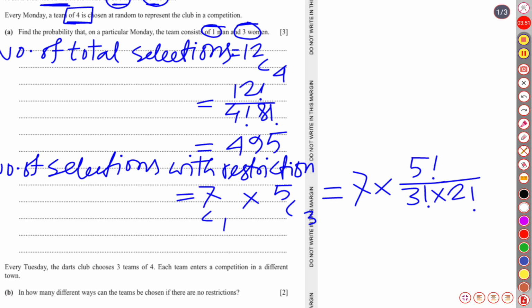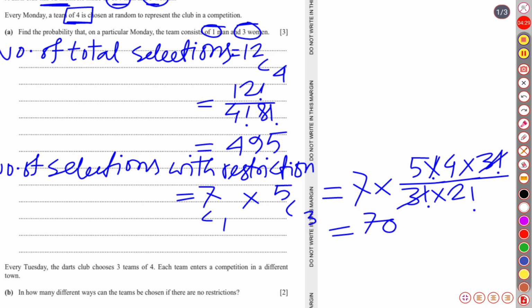Let us calculate this. 5 factorial means 120. Let us expand 5 factorial: 5 into 4 into 3 factorial. I am doing it manually; you can use a calculator for a shortcut. The 3 factorial cancels with the other one. 2 factorial means 2, so 20 divided by 2 is 10. So it is going to be 70, since 7 tens are 70.